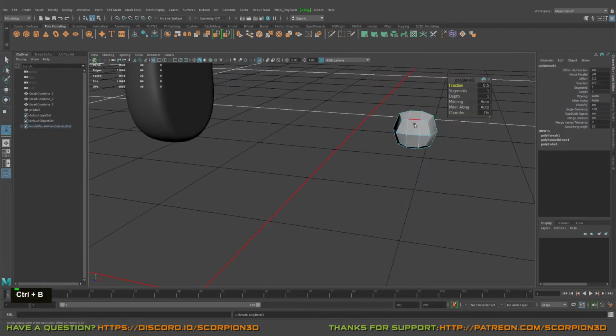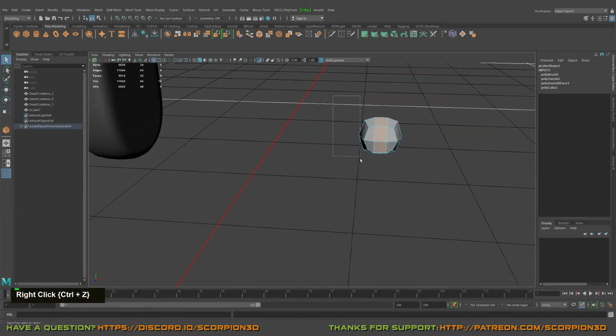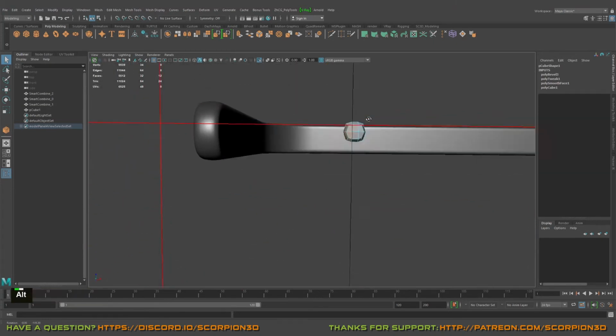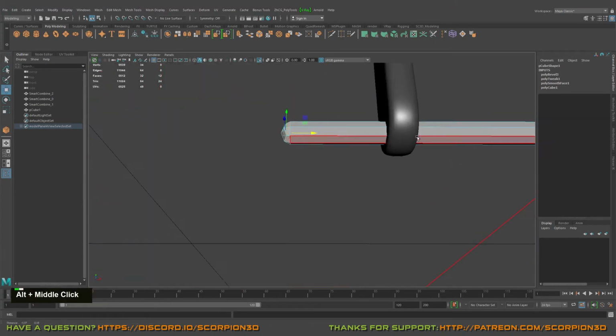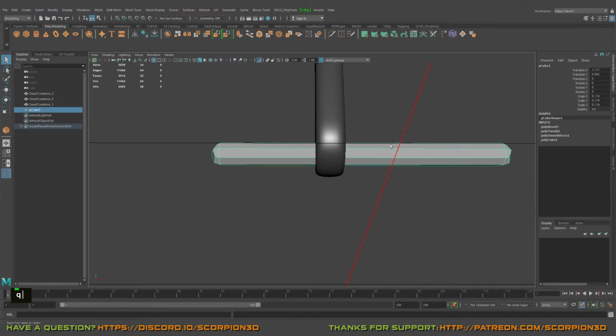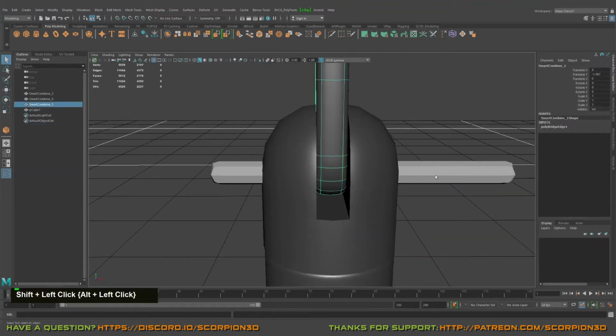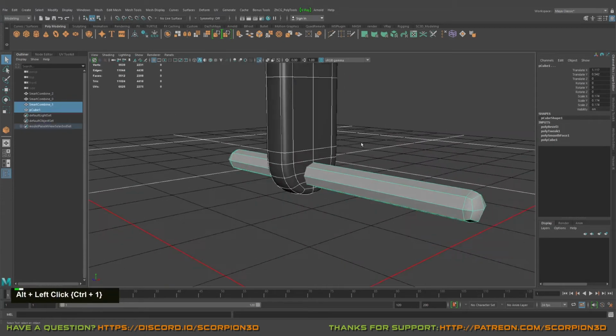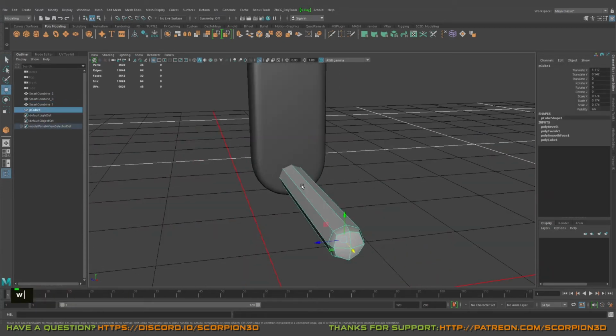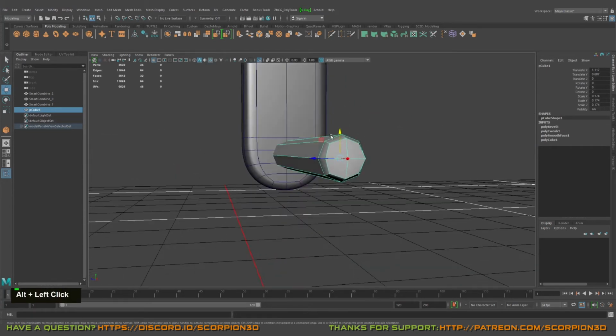I will do bevel in here. This part can be extended something like that, and later on we will do the bevel on demand. Yeah. So enable wireframe.